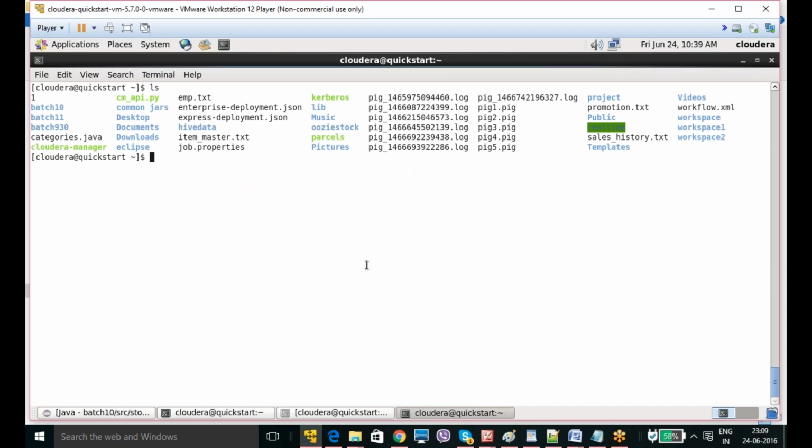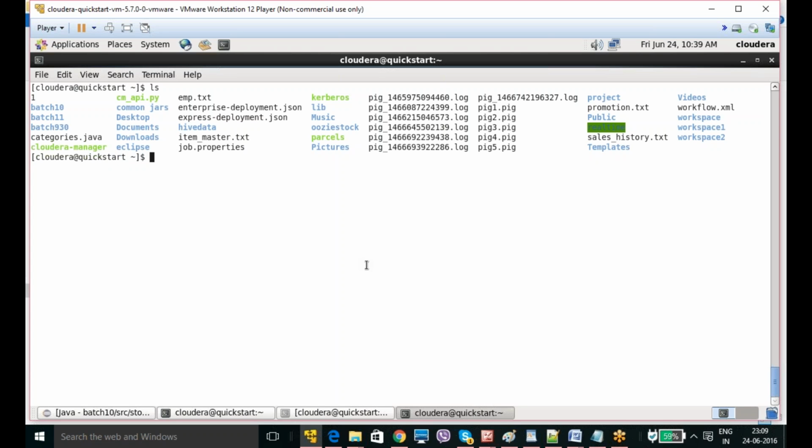But in Linux we don't have the concept called drive. We have only folders. Either you can call it a folder or a directory; that is up to you how you are going to call it. It is a file system. Even Linux is a file system, and Hadoop is also a file system, HDFS, Hadoop Distributed File System.